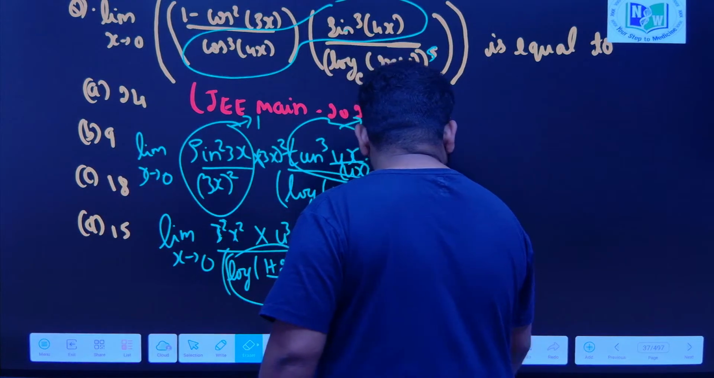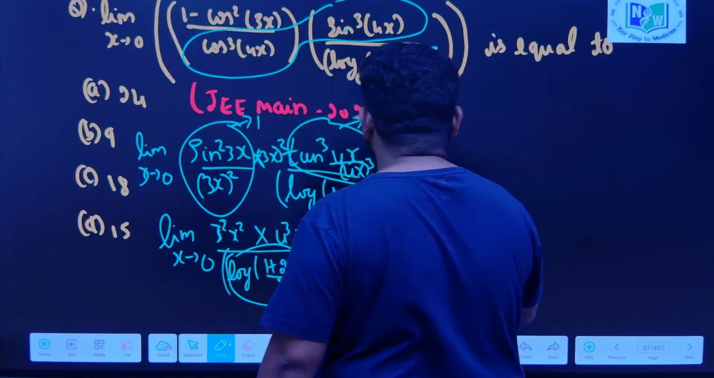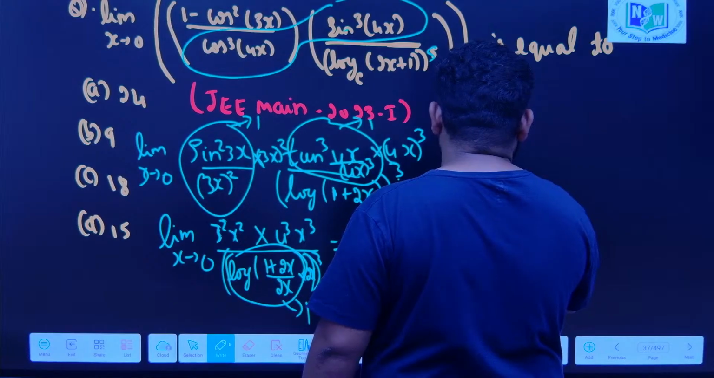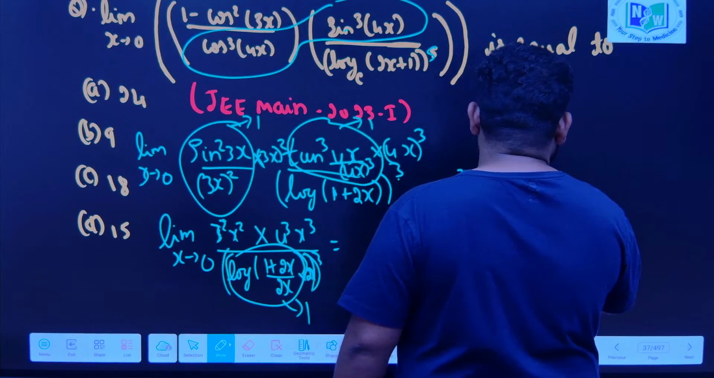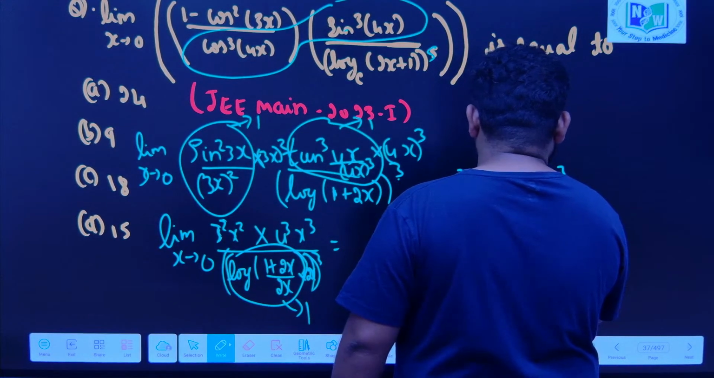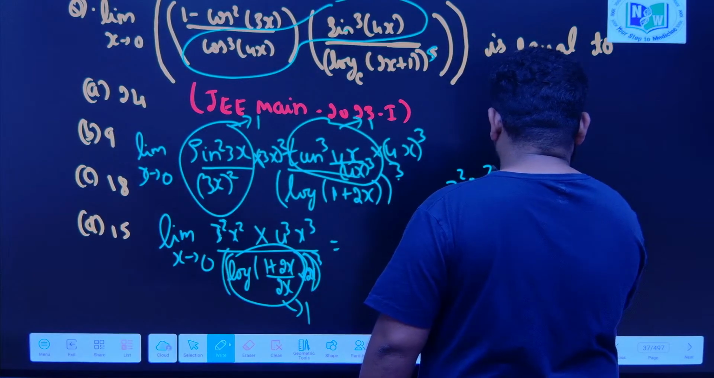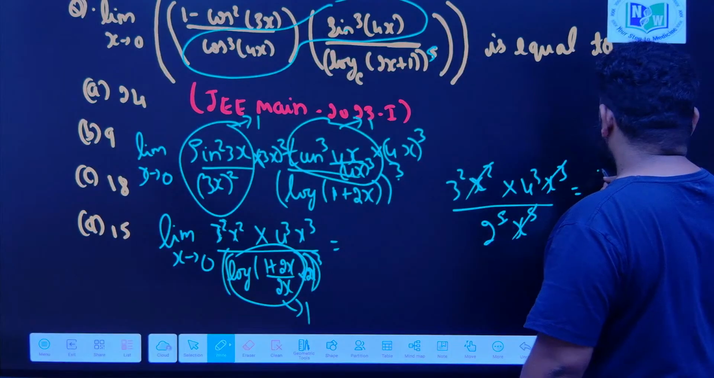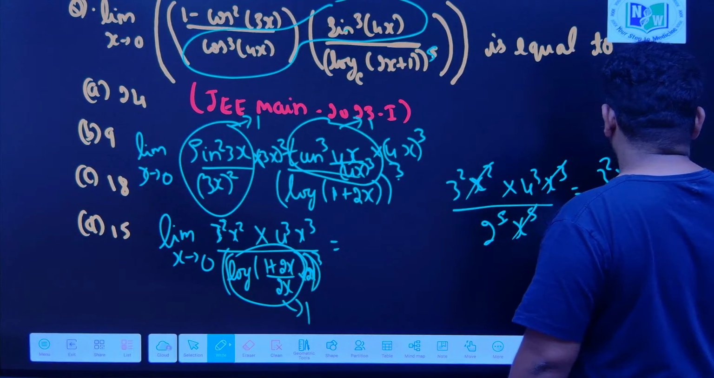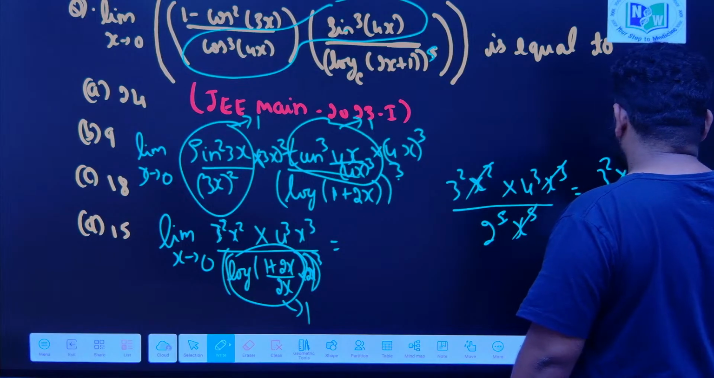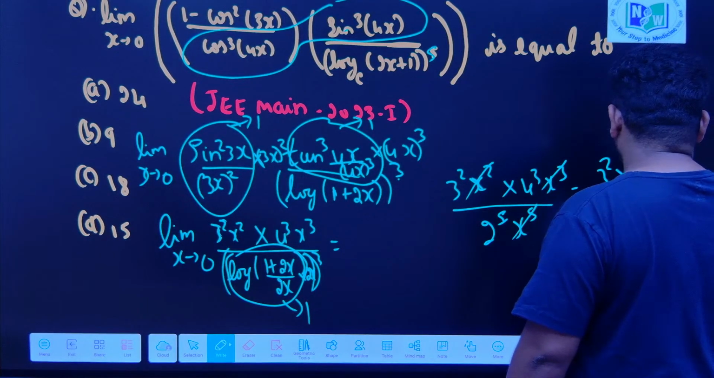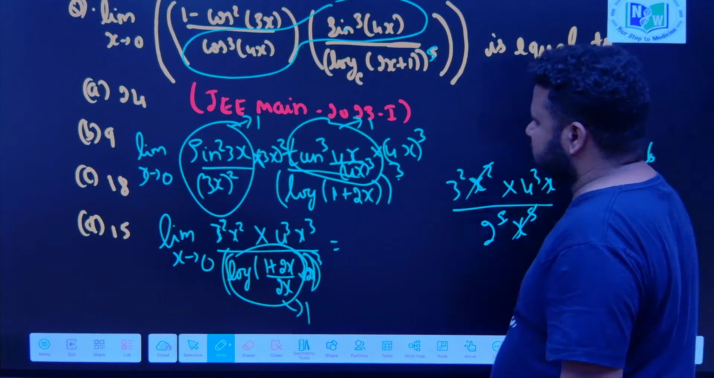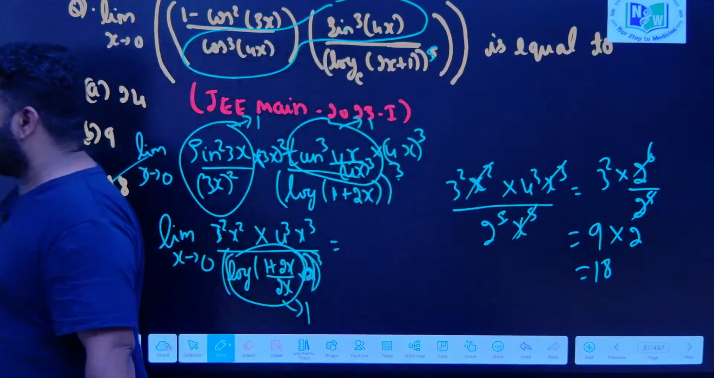So, this will become numerator 3 square into x square into 4 cube into x cube divided by 2 power 5 into x power 5. x power 5 I can cancel because totally we have x power 5. So this will become 3 square into 2 to the power of 6 divided by 2 to the power of 5. I can cancel, I will get 3 square is 9, 9 into 2, that is nothing but 18. So the answer will be option C, 18 is the right answer to this question.